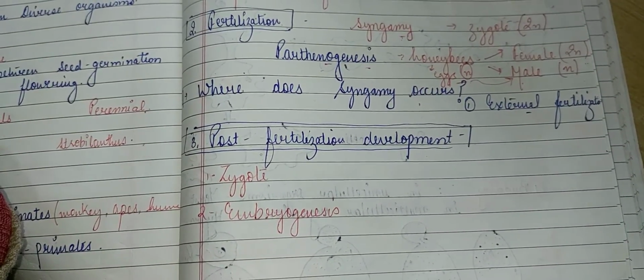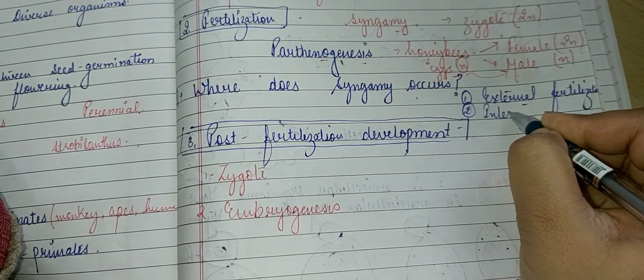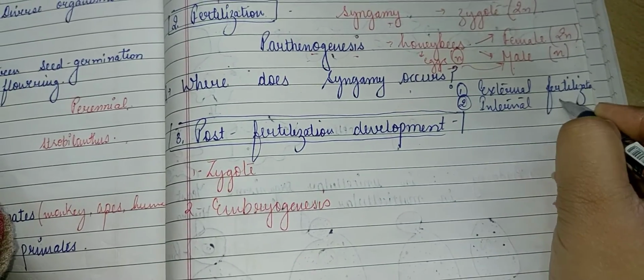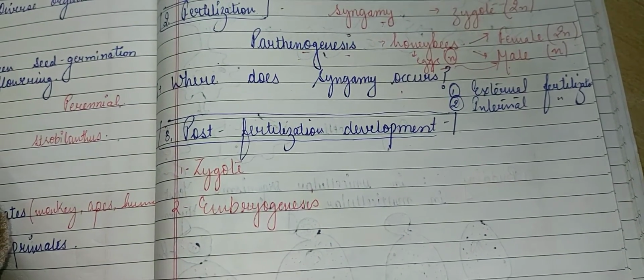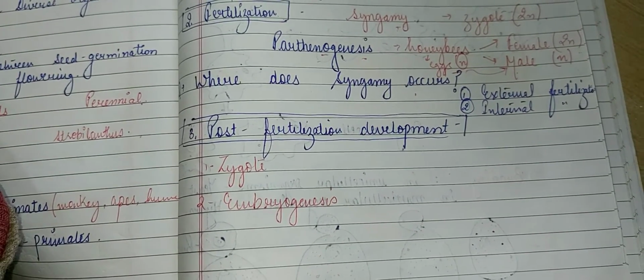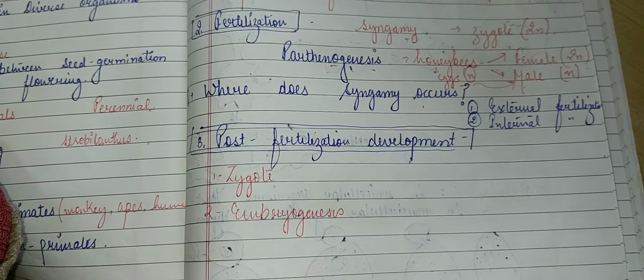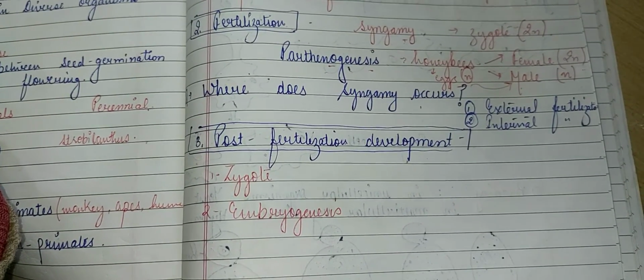Now the next type of fertilization is internal fertilization. Internal fertilization means when the sperms are introduced into the body of the female organism and the egg is formed inside the female body, where they fuse with the male gamete.